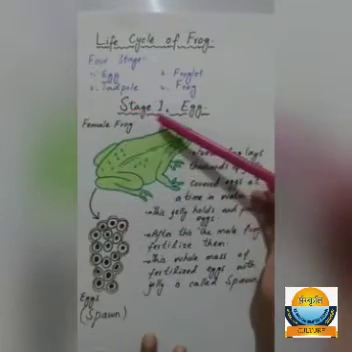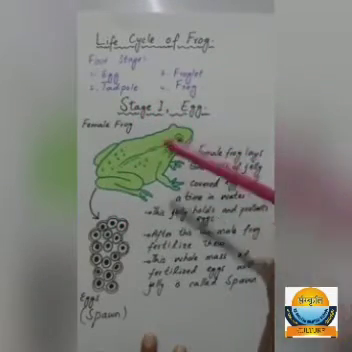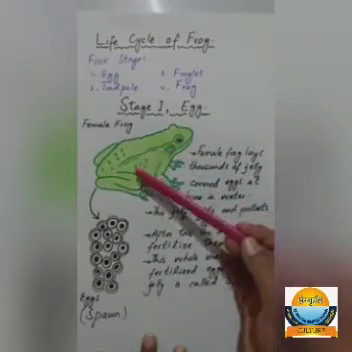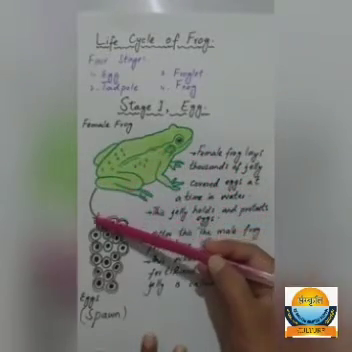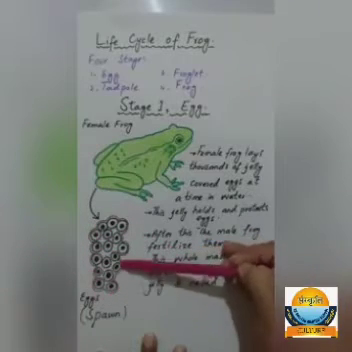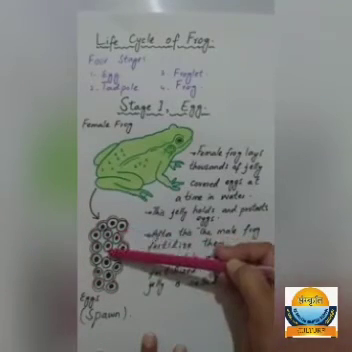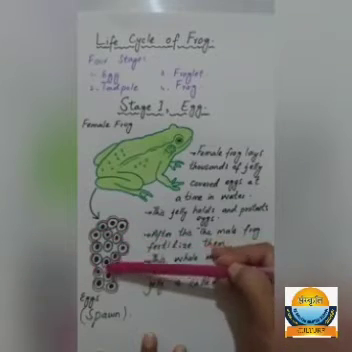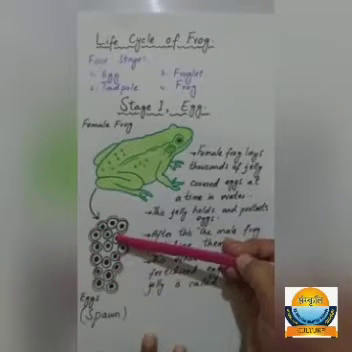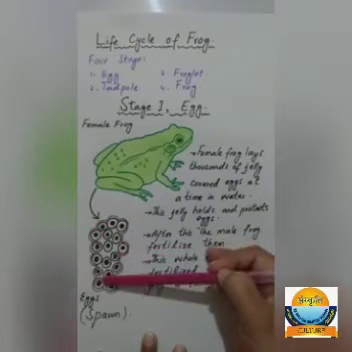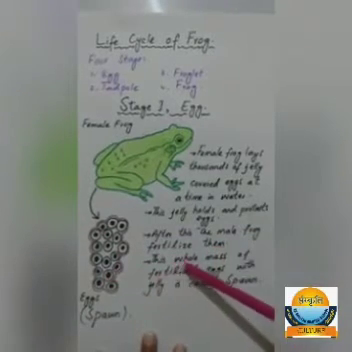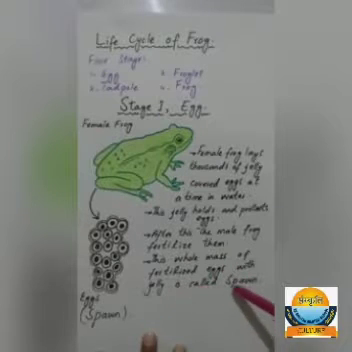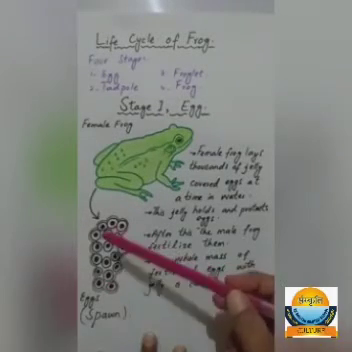Starting with stage 1, egg. Look at this. This is a female frog. This female frog lays thousands of jelly-covered eggs at a time in water. This jelly holds and protects these eggs. After this, the male frog fertilizes these eggs. Now, this whole mass of fertilized eggs with jelly is called spawn. This is spawn.